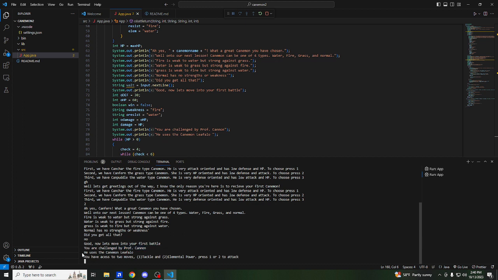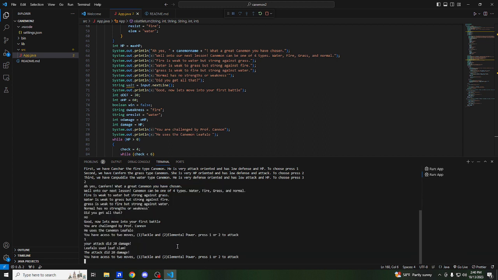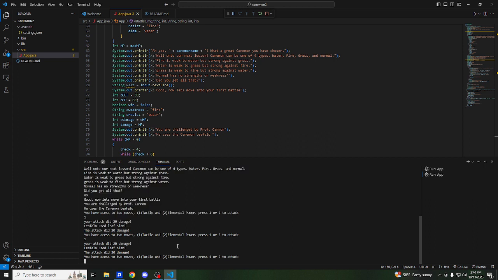So you start your first battle where he sends out a Leafalo. And you have access to 2 moves, Tackle and Elemental Power. Because we chose a grass type, it would probably be a grass type elemental power. So we're just going to do 1. So we did 20 damage. It used Leaf Slam, its move, and its attack did 20 damage. So we can go again.